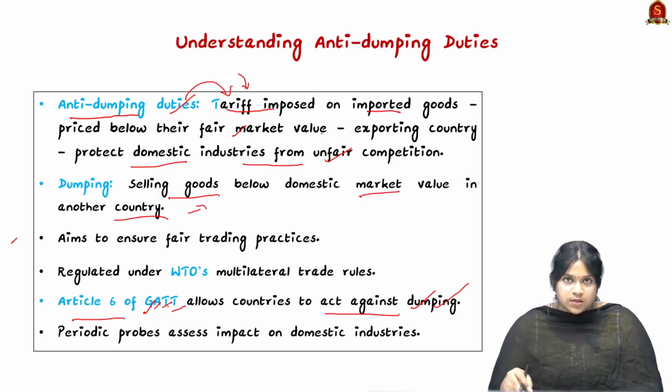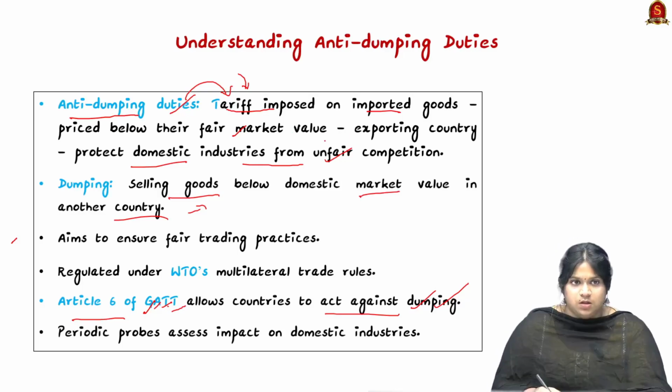So products sold at an unfair market value by the exporting country are given anti-dumping duties. Finally, it ensures fair trading practices.